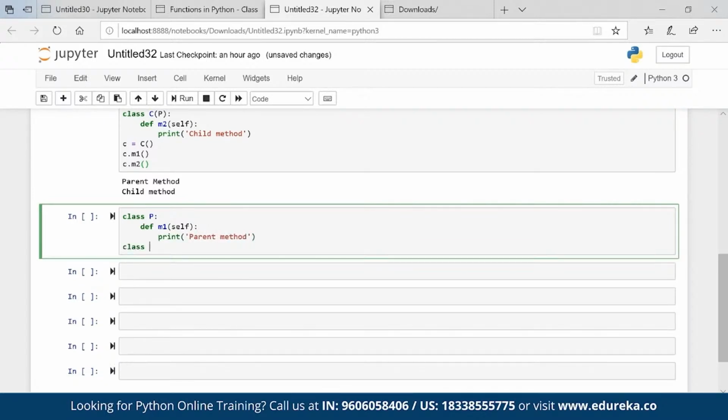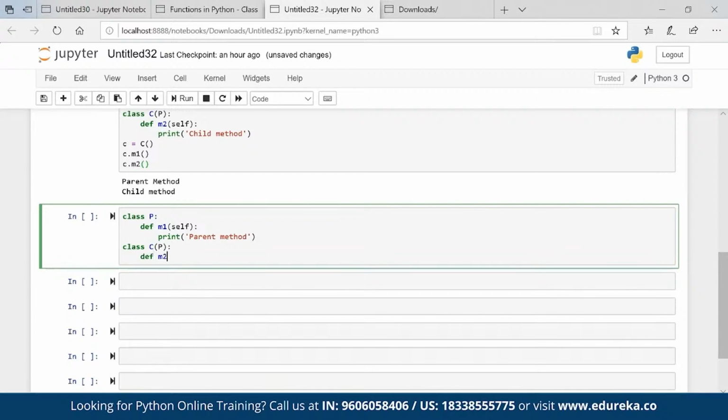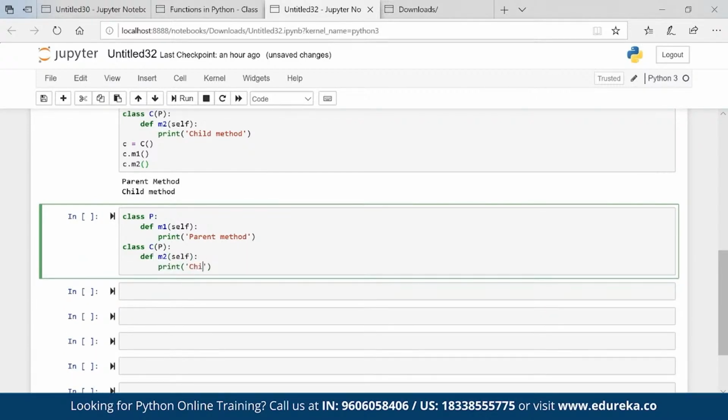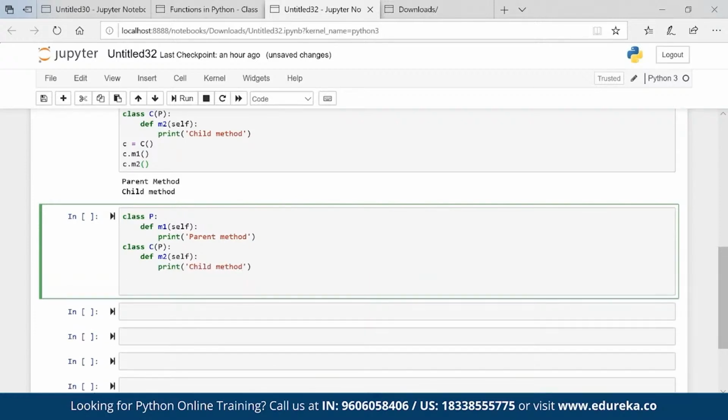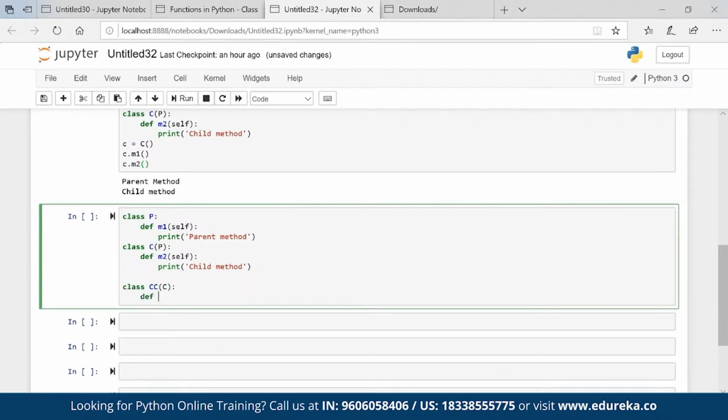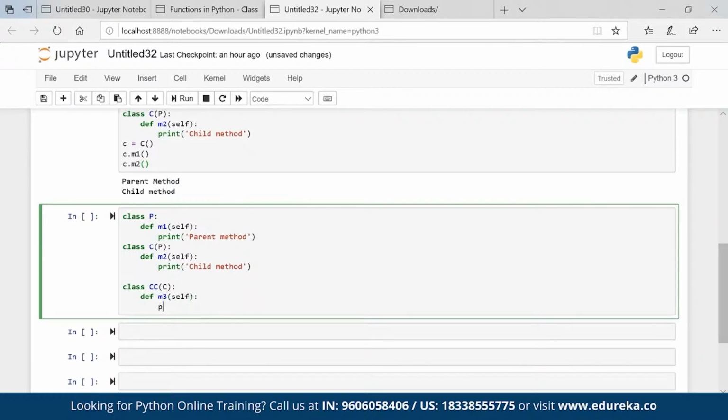Then I have another class C def M2 self print child method, and I have another class CC having the property of C def M3 self print sub child method.